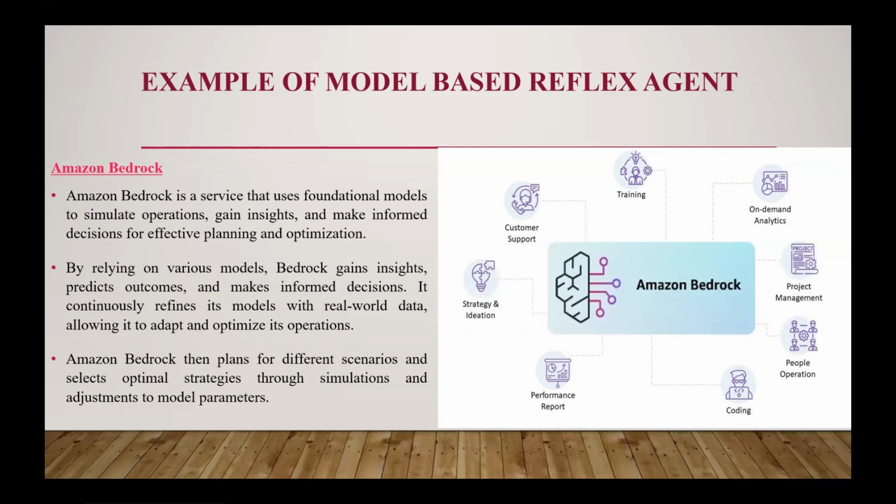By applying various models, Bedrock gains insights, predicts outcomes, and makes informed decisions. It continuously defines and redefines, meaning once the model is defined, after the real-world data, it is designed again, each and every time, to adapt to new operations and optimize its operation. Then, on the basis of different scenarios, it selects the optimized strategy through simulation and adjusts the model parameters to achieve a better result for the customer. So this is the model-based reflex agent example.